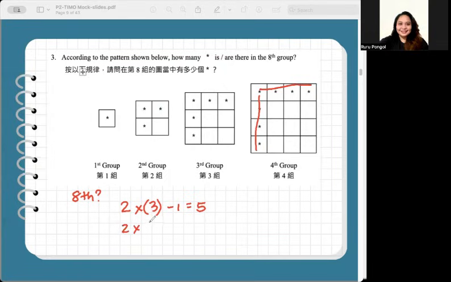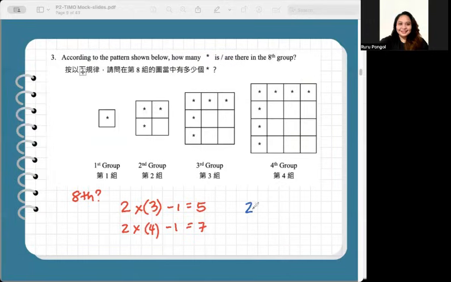2 times 4, as in the fourth group, minus 1. 2 times 4 is 8, minus 1, 7. Let's count how many stars are there in group 4: 1, 2, 3, 4, 5, 6, 7. Again, our formula worked. So this is safe to apply in getting the number of asterisks for the eighth group.